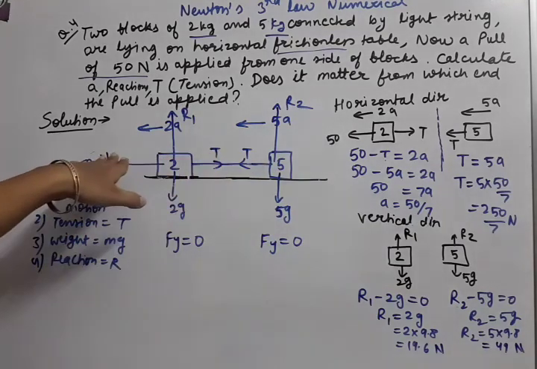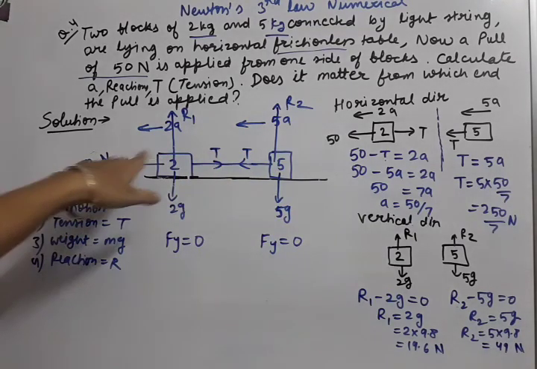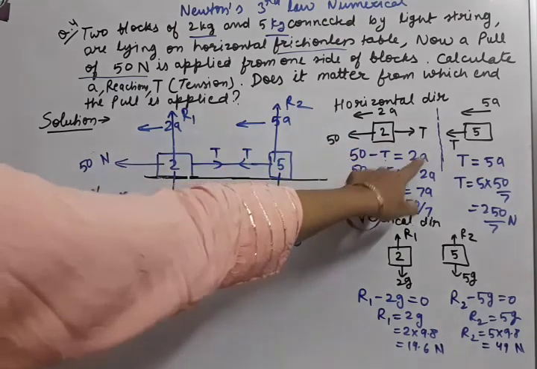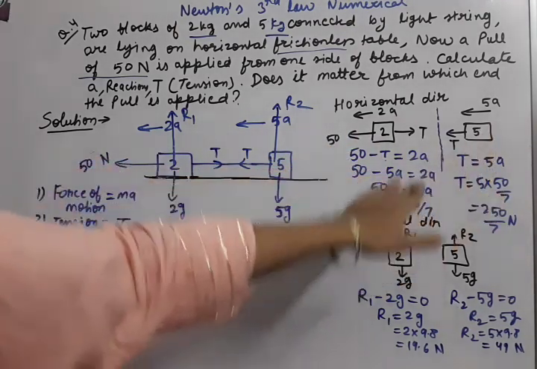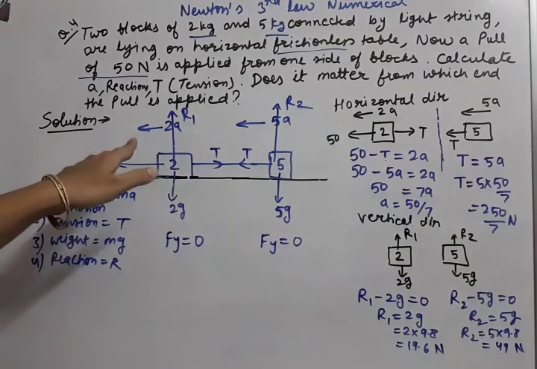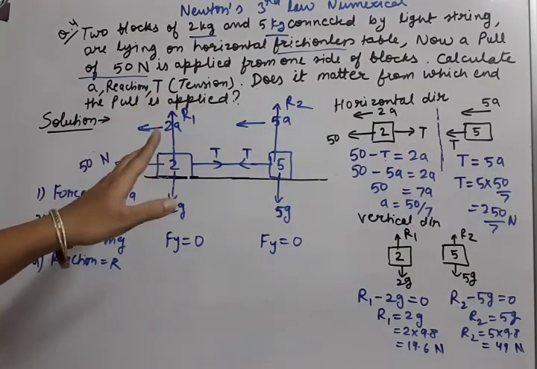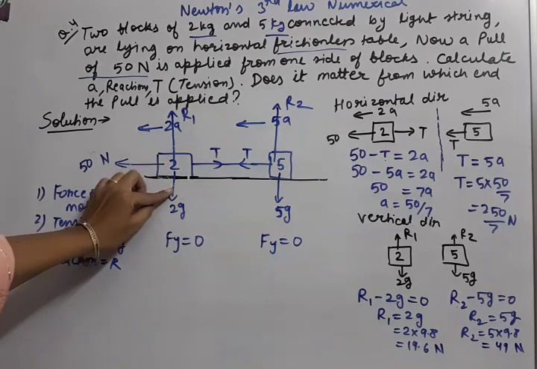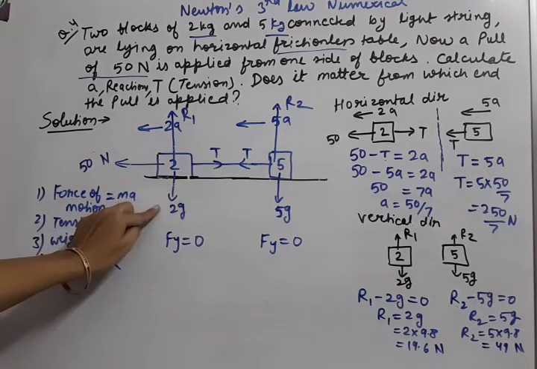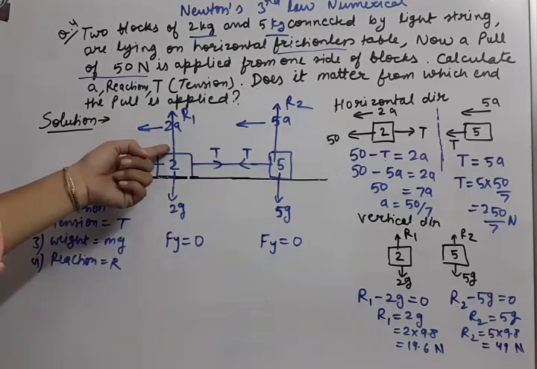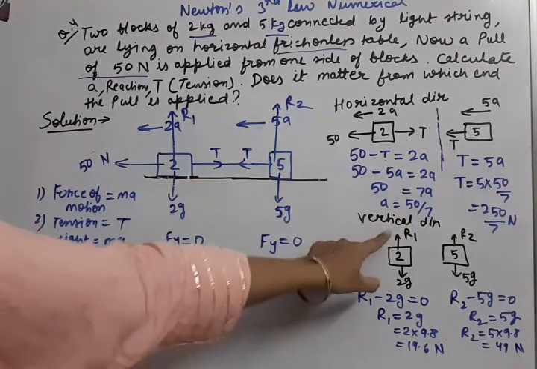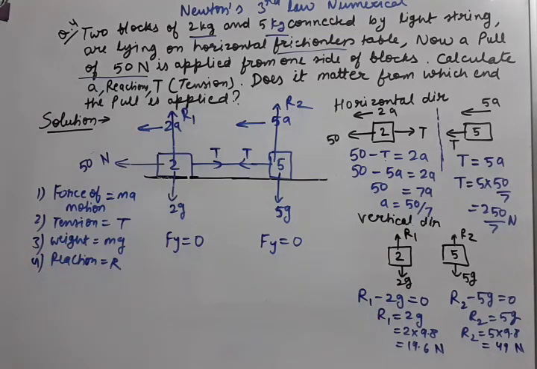So moving means second law, F equal to MA. So we have applied net force equal to MA. Here also net force equal to MA in the horizontal direction. Okay, and where is the third law? So as soon as the body is in touch with any surface, it applies action force, so that surface applies reaction force. So that's why here reaction and 2G are same. You can directly also write down R1 equal to 2G and both the reactions you can get. So these type of questions we have to practice. Okay, note down.